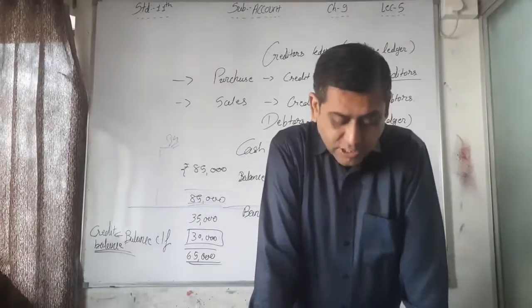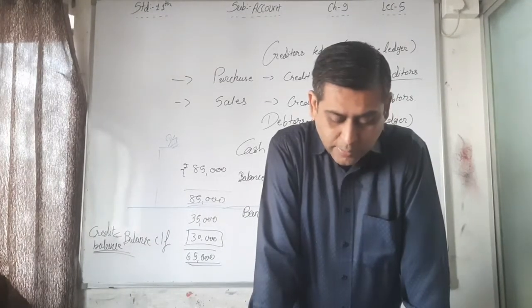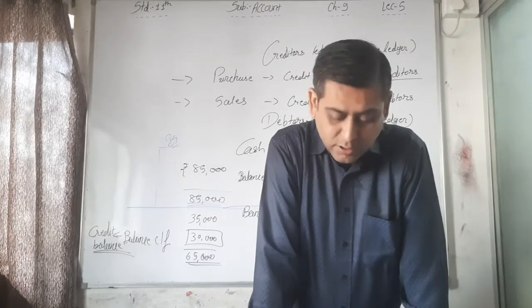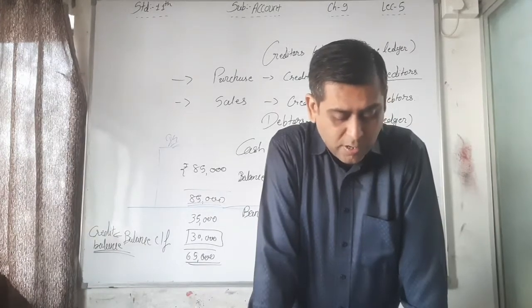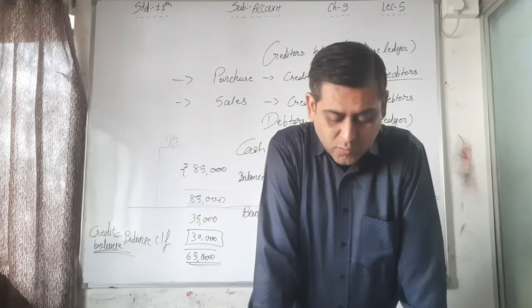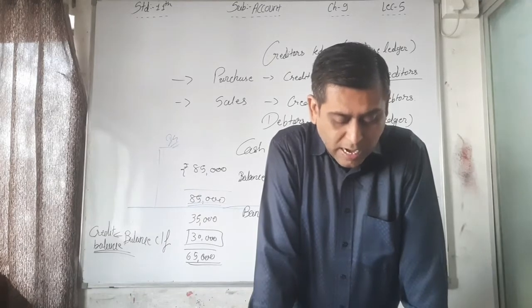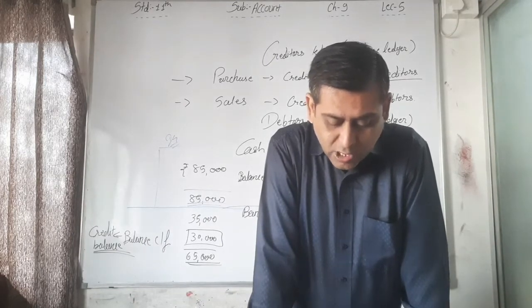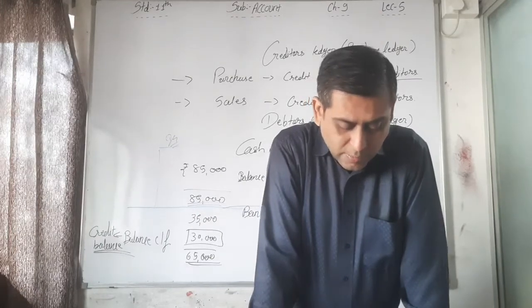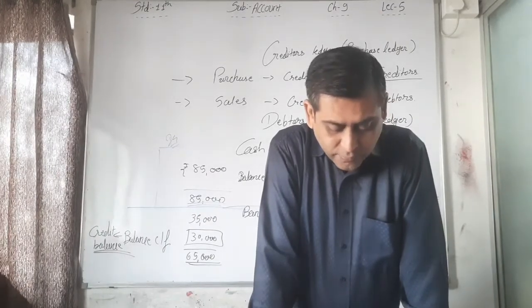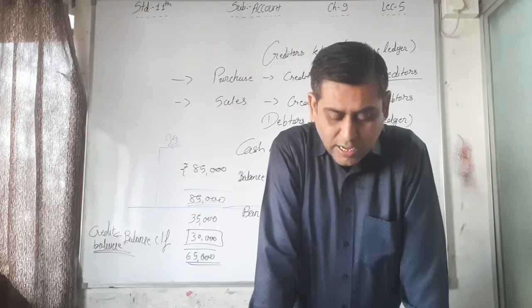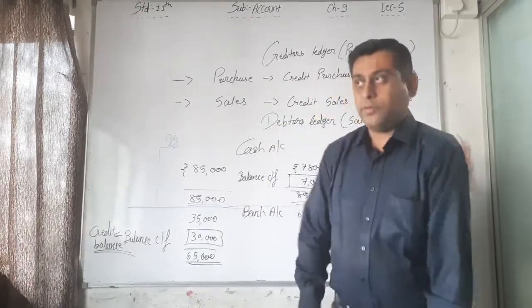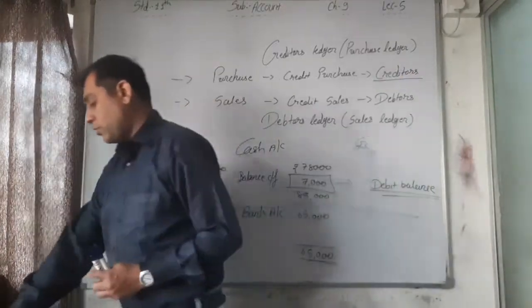Next, in chapter 2 we studied the 3 types of accounts and their rules: personal accounts, real accounts and nominal accounts. In personal accounts and real accounts, we might have a balance amount, and that is shown as the balance carried forward at the end of the year. This is shown as the balance brought forward in the next year. The nominal account is closed at the end of the year. See, 3 types of accounts. See here.